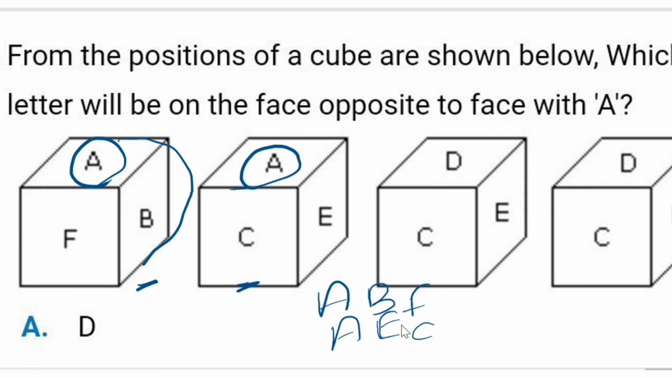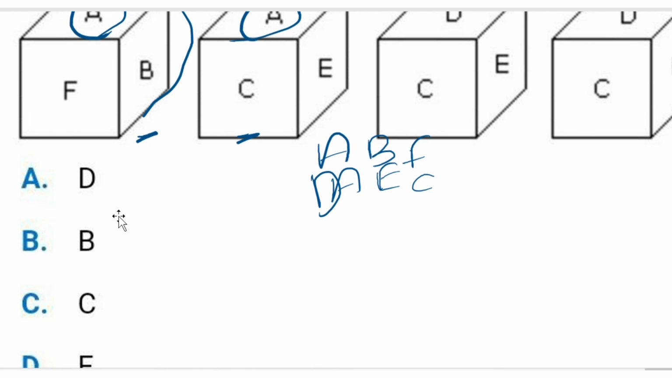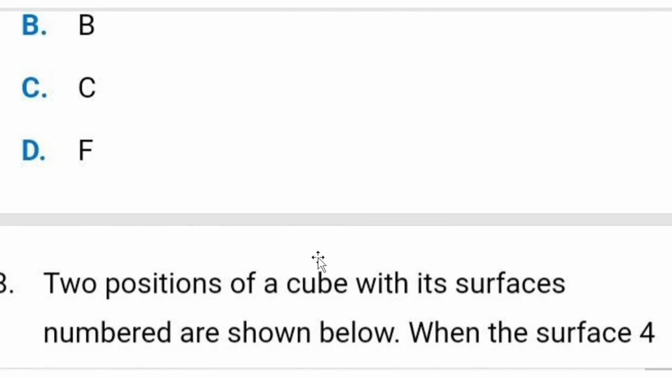So they're asking from these positions of a cube, which letter will come on the face opposite to the face with A. So which letter is left out among A, B, C, D, F? D is left out. So D will come here. Okay, the answer is going to be D. So opposite of A is D. So this is the simple solution.